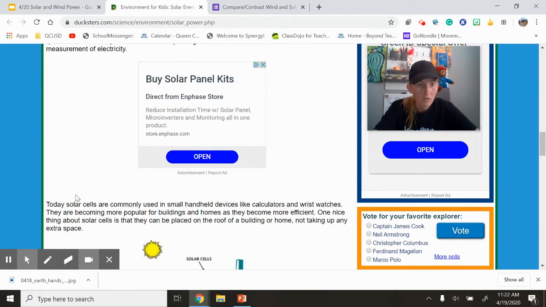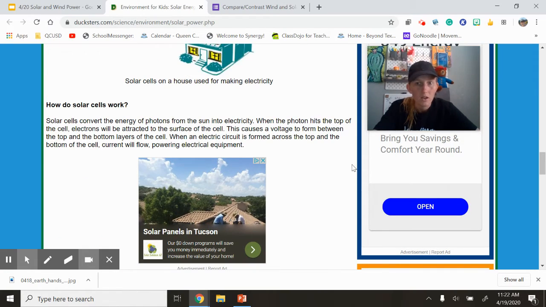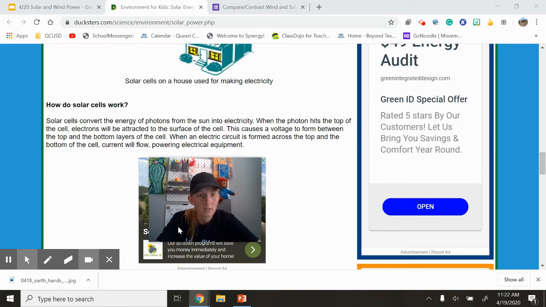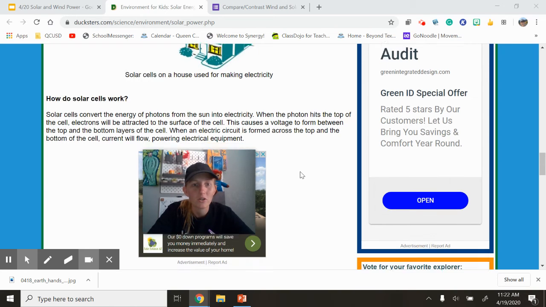And I'm going to skip down to how it works here real quick. Solar cells convert the energy from photons from the sun into electricity. When the photon hits the top of the cell, the electrons will be attracted to the surface of the cell. It causes a voltage to form between the top and bottom layers of the cell, and when the electric circuit is formed across the top and bottom of the cell, the current will flow, powering the electrical equipment.